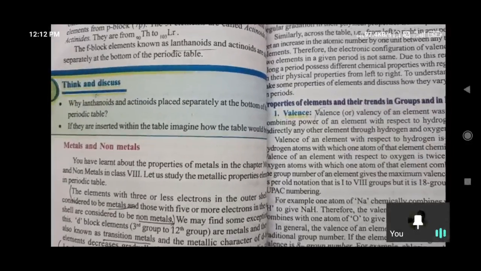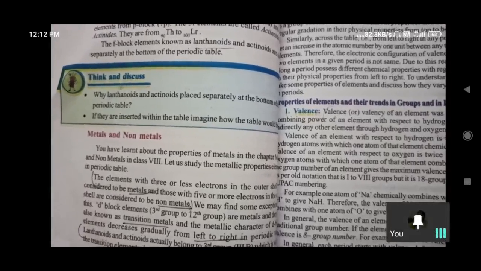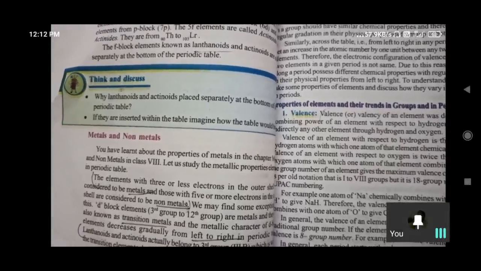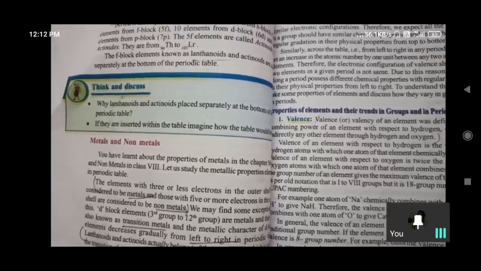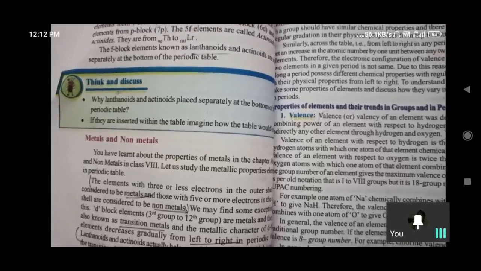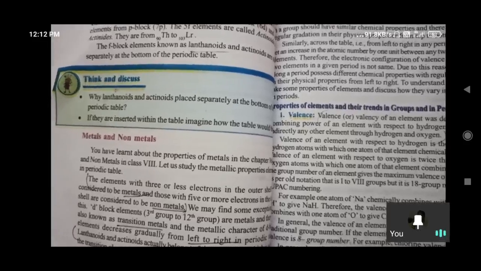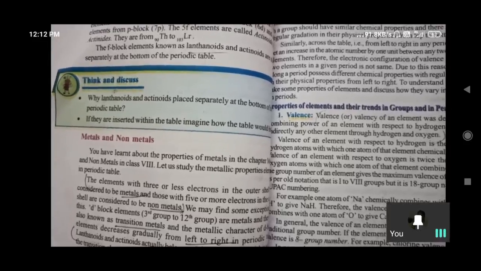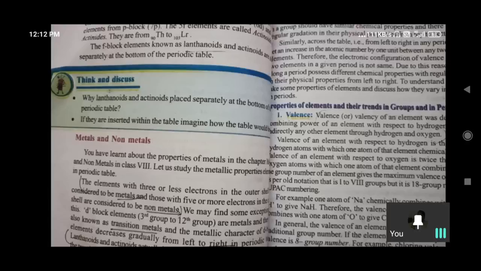Valency or valence of an element was defined as the combining power of an element with respect to hydrogen, oxygen, or indirectly any other element through hydrogen and oxygen.